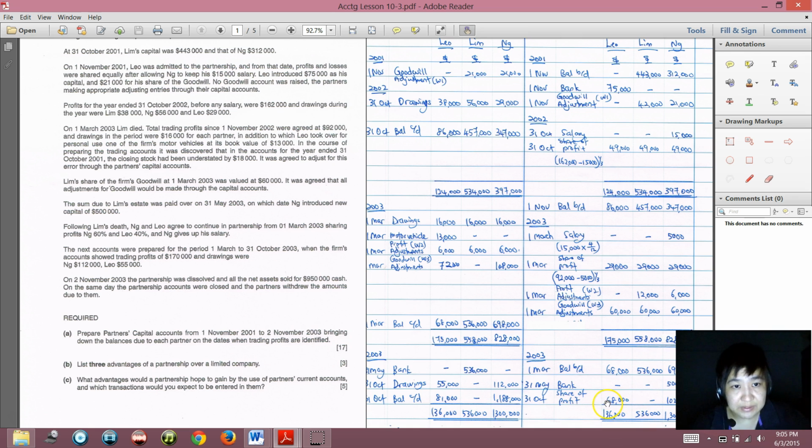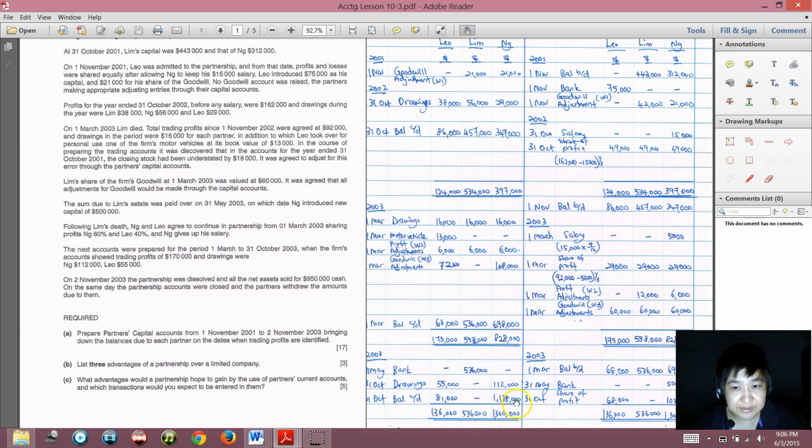So that's how I got this figure. So 170,000, this 60% will be 102,000 and 40% will be 68,000. Then drawings 112 and 55: 112 for Lim, Leo 55,000. Okay, that's how I got all these figures.